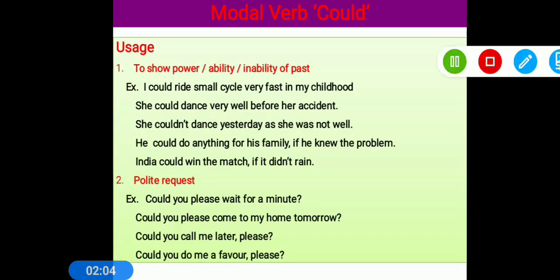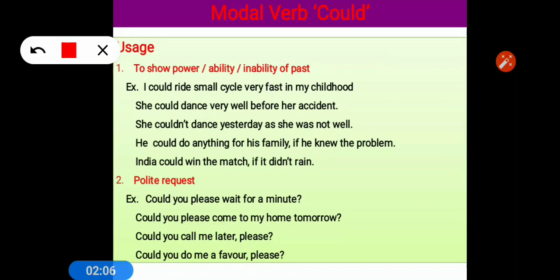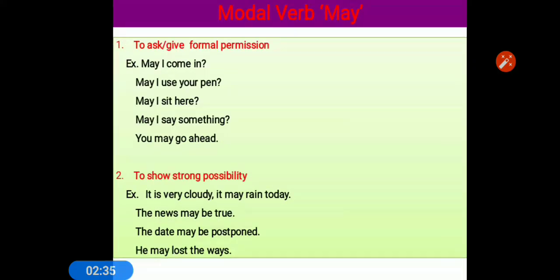Next modal is could. Could is the past of can. So whenever we talk about past of can, then we use could. It means past possibility, past conditional possibility, past ability, inability, power, stamina, all in past. Apart from past, could is used for polite request, and could is used for possibility also, which you remember.